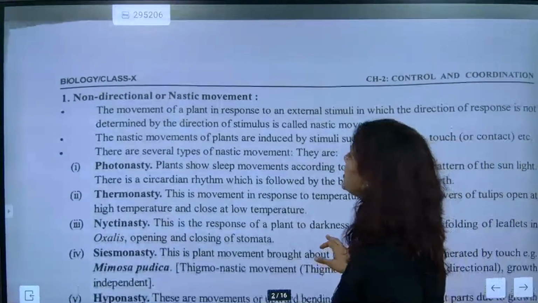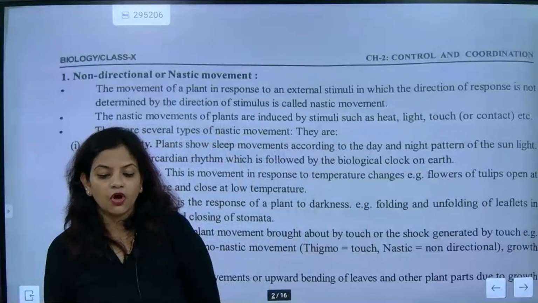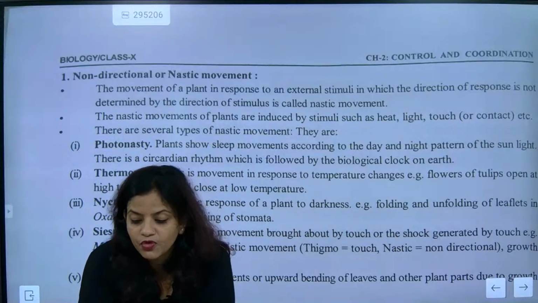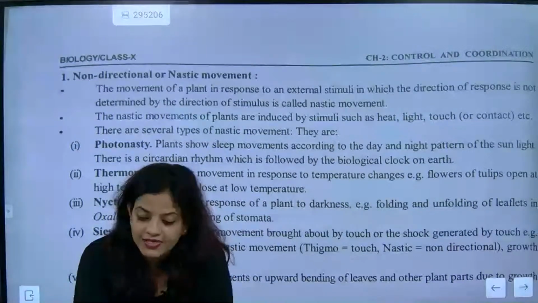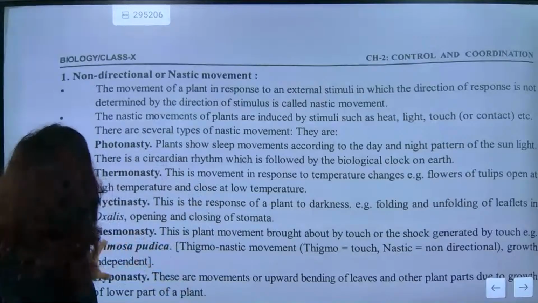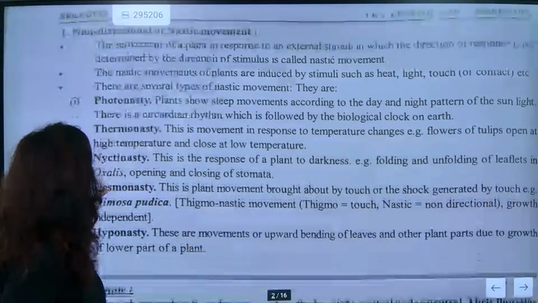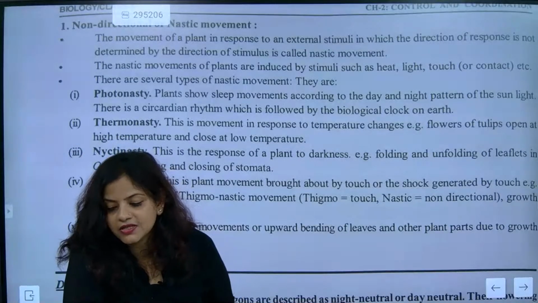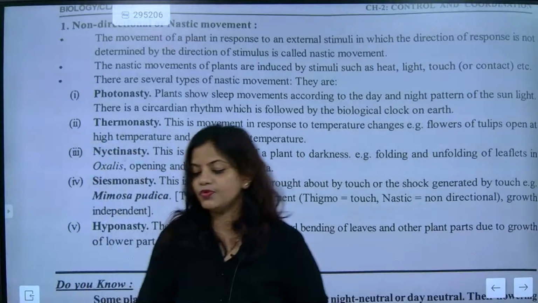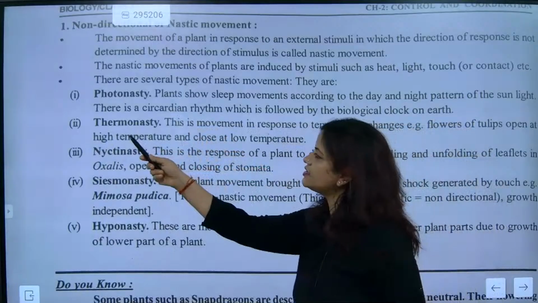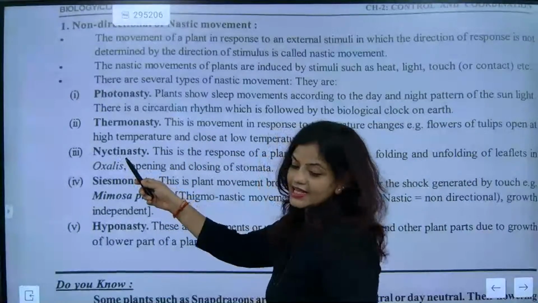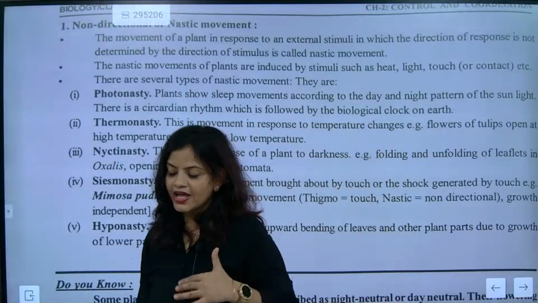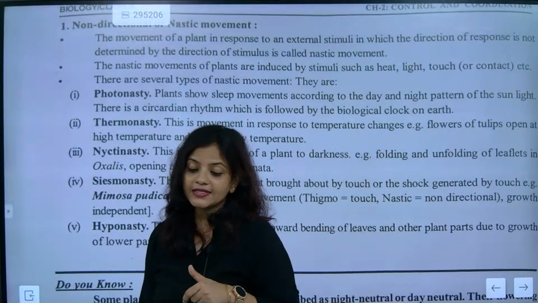So now direction, non-directional or nastic movement. If somebody will be talking about non-directional and nastic movement, there are different types of nastic movement we must know. First, we'll talk about photonasty. Some words we will just remember: photonasty, thermonasty, nictinasty, seismonasty, and hyponasty. These are different types of nastic movement.